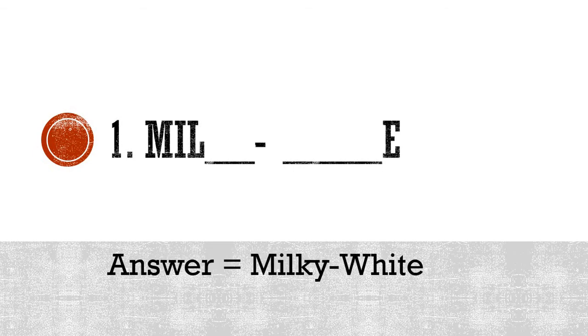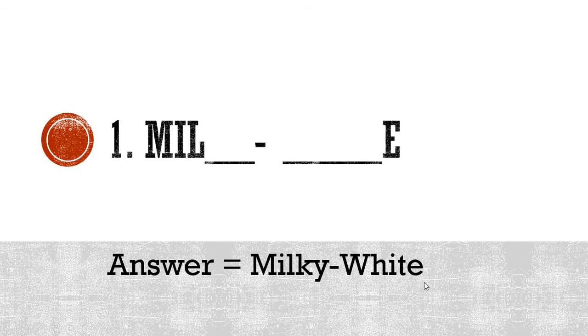I hope that many might have already written the word. If you have learned the hard words properly, if you have gone through lesson 3 properly, you will be able to write this word. Let's see what the answer is. The correct answer is milky white. You see milky, so it starts with mil, and it ends with e.